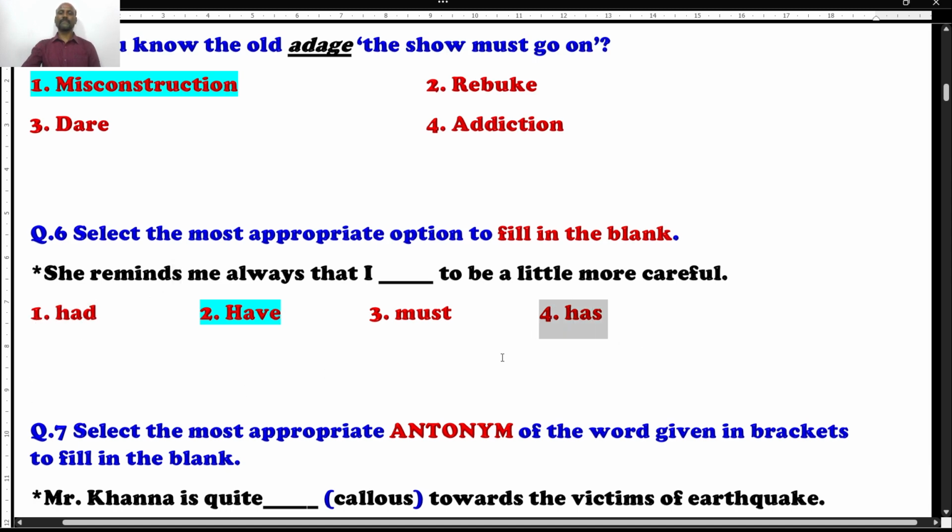If you go with has, of course we can use it in the present, but we cannot say I has. It's a wrong basic structure. So has can be deleted, and the rest of the 2 words are, one is have, another one is must. You can say, she must remind me always that I must to be. It's not mandatory, it's not compulsory. It is just a piece of advice, right? So you can say, I have is the right option. Let's read the question, filling the blank with this word. She reminds me always that I have to be a little more careful is the right answer.